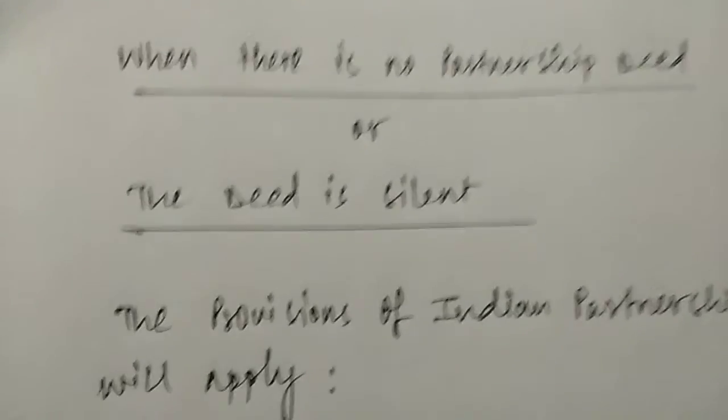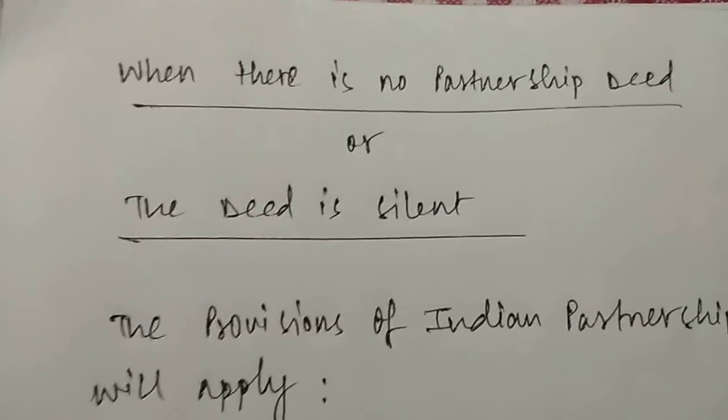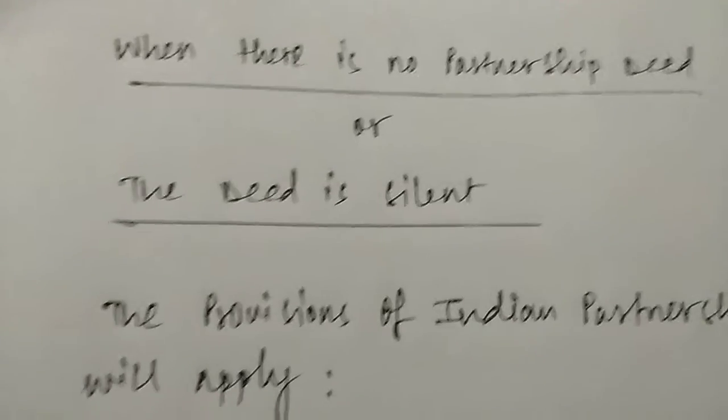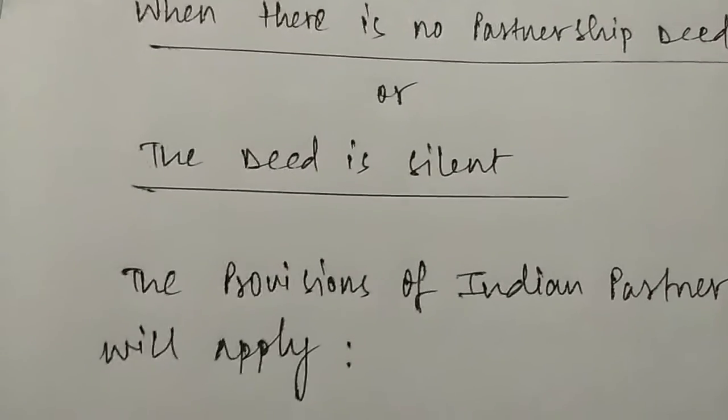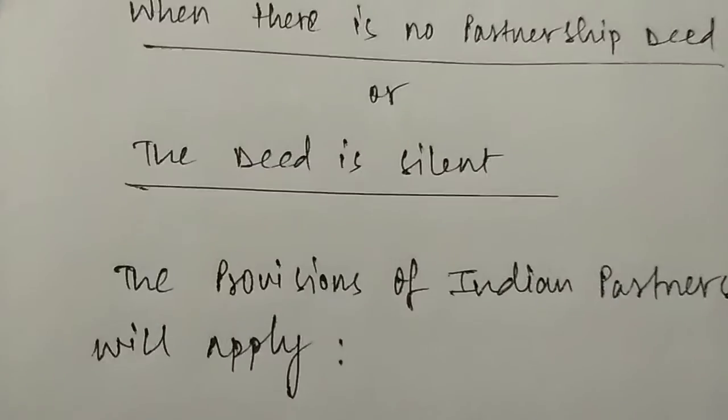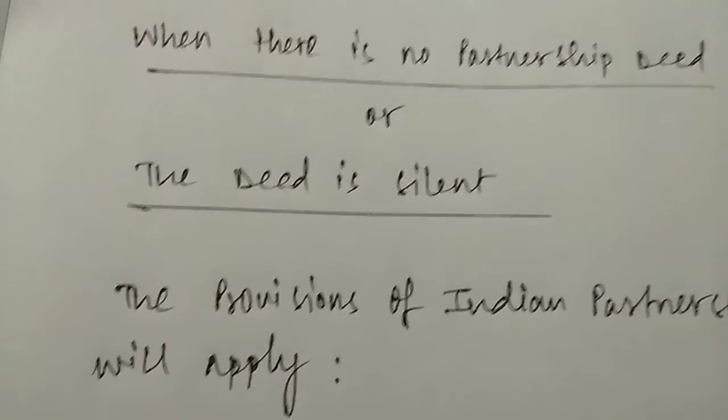Now what happens if there is no partnership deed? As we have already seen, partnership deed is not compulsory. So what when there is no partnership deed or the deed is silent? Now what do you mean by the deed is silent? It means they have a deed, but the clause through which the conflict has arisen has not been mentioned in the partnership deed.